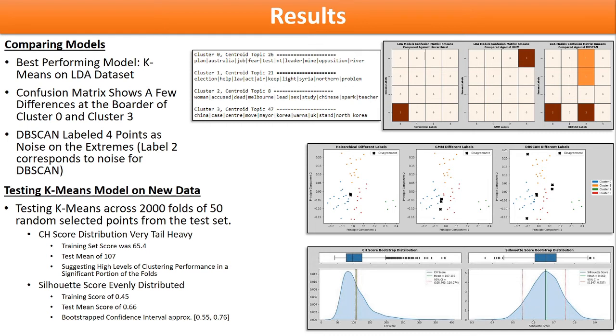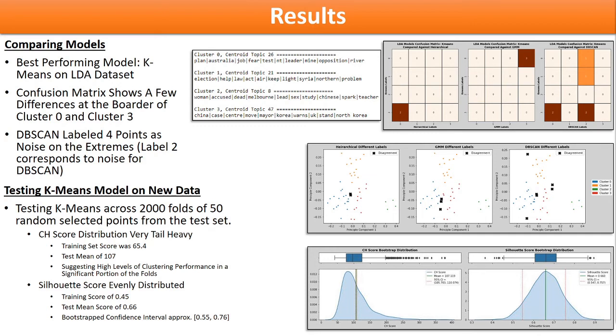Using only words from the model's 2,000-term vocabulary, the headlines in the test set were scored for sentiment, following which the k-means model was used to predict a label for each headline. Each randomly selected 50-point testing fold was scored on silhouette coefficient and CH score. The CH score distribution was very tail-heavy, showing high levels of clustering performance for a significant portion of the folds.